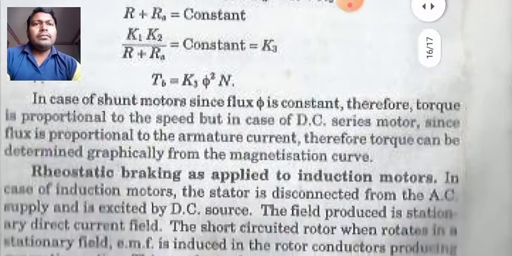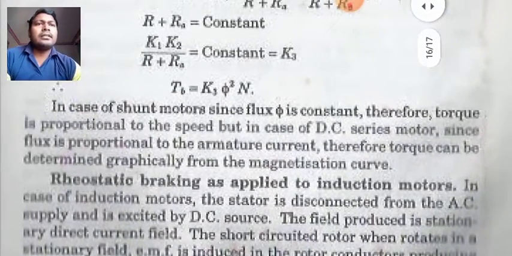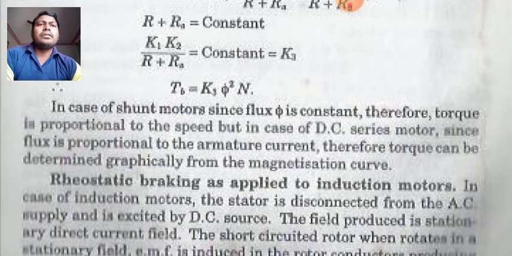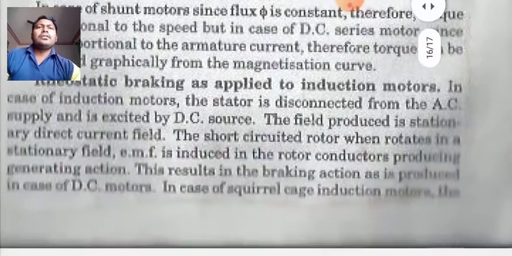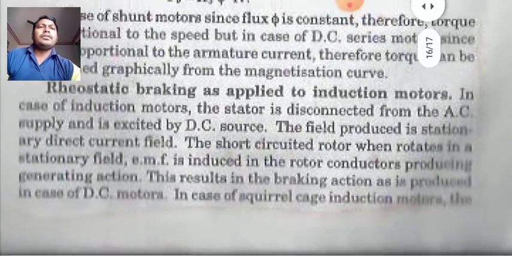In case of shunt motors, since flux is constant, torque is proportional to the speed. But in case of a DC series motor, since flux is proportional to the armature current, torque can be determined graphically from the magnetizing curve. Rheostatic braking as applied to induction motor.